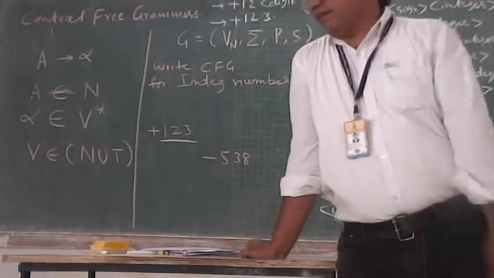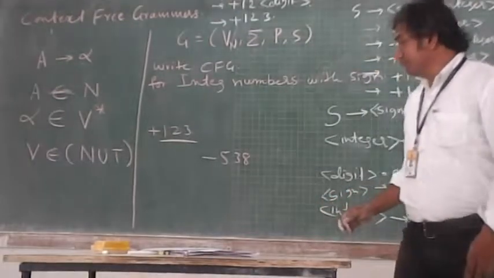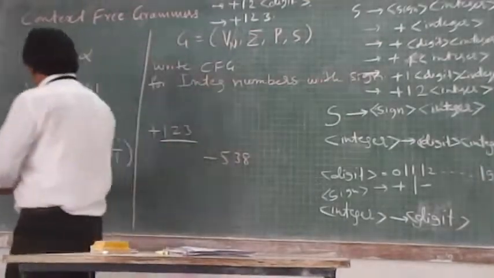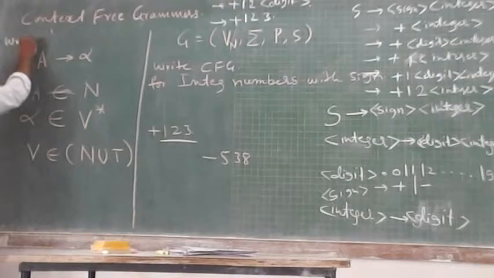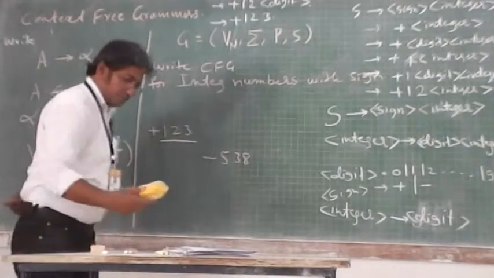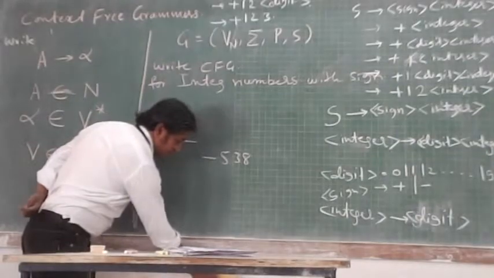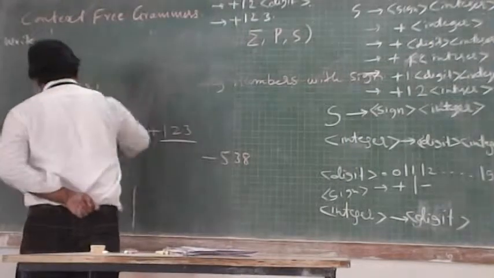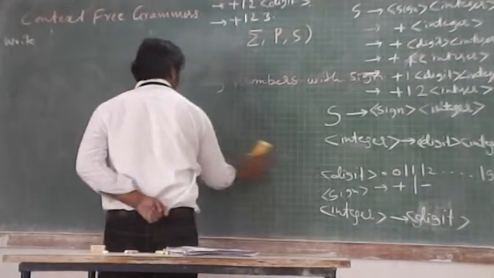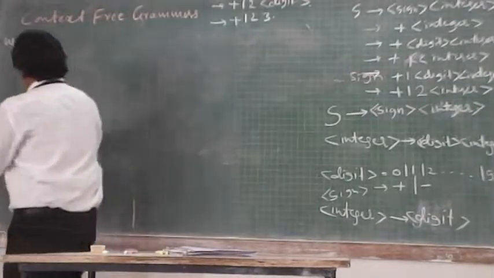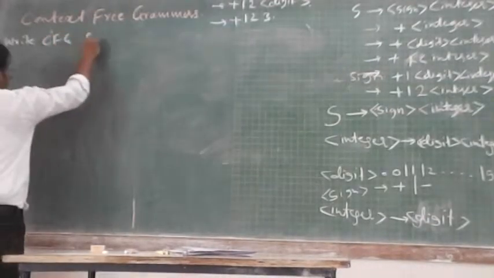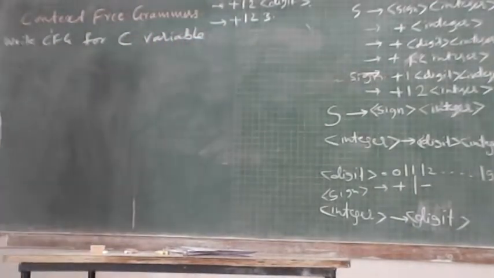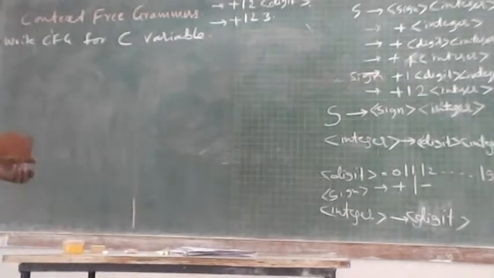So note down: write a context-free grammar for C variables.